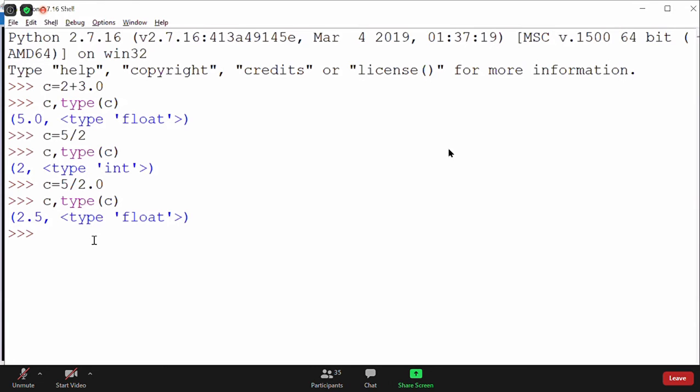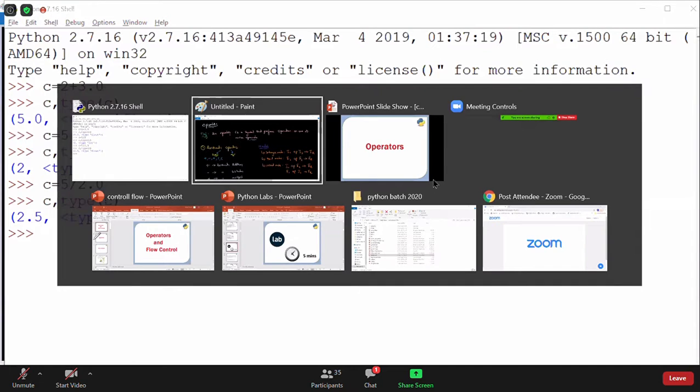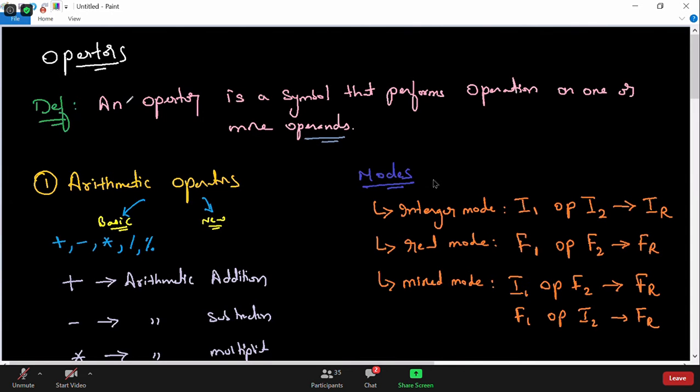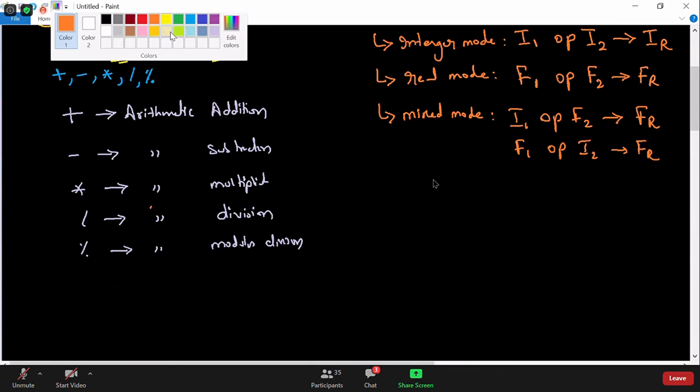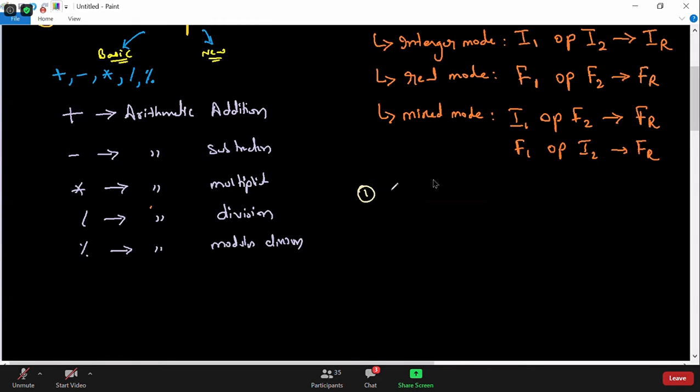Okay, perfect. So we have learned the division operator. Based on that knowledge, let us try to understand the first interview question, which is very common, and I hope everybody knows about it. But let me discuss it. The first thing I would like to talk about here is the difference between the division operator and the modulus division operator.